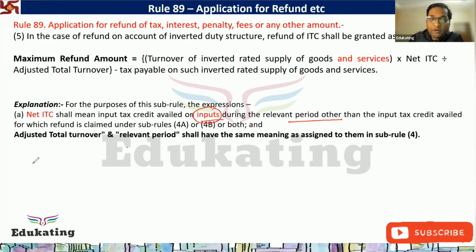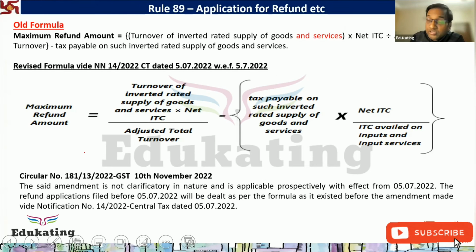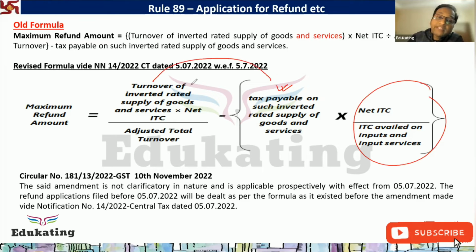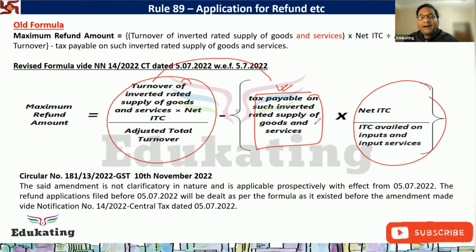Why has this formula used this particular input service? So that the tax liability should not be discharged only by using the ITC of input. So now what they are doing? They are also reducing the tax liability only to the extent of input.